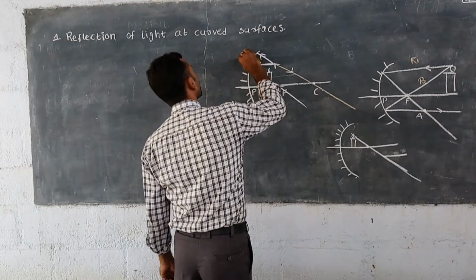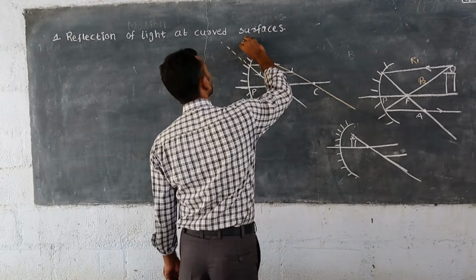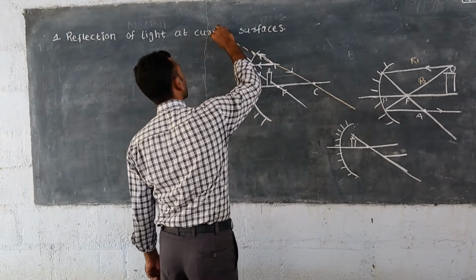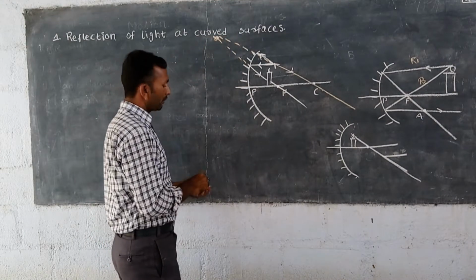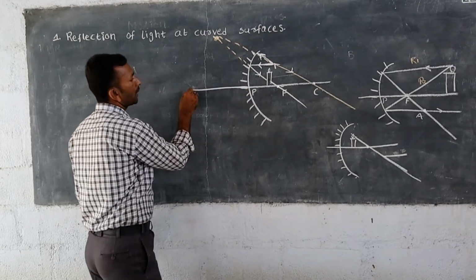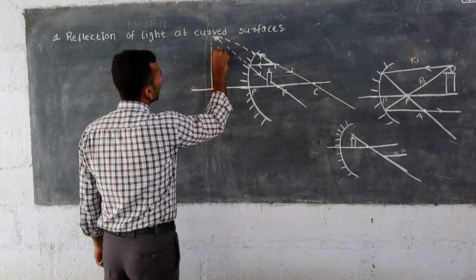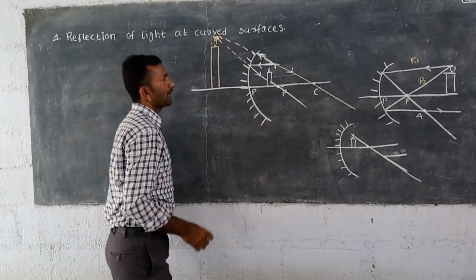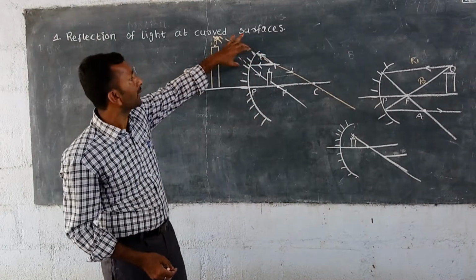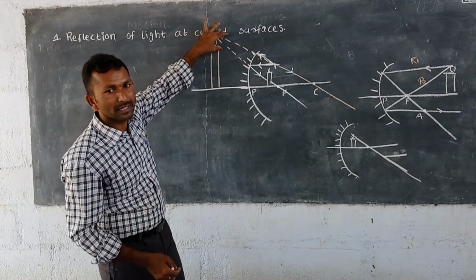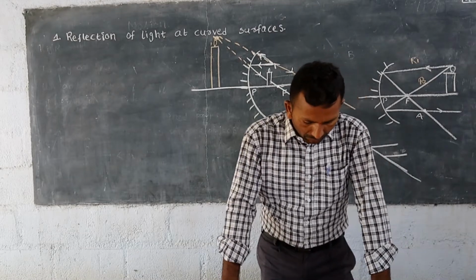Here also, if we extend these light rays, there is a chance for these two light rays to meet, and there the image will form. And how will the image be? The image size will be like this. If you want to get the image, we extend these two light rays in the backward direction, and at a certain point these two light rays will meet each other, and this will be the formation of the image.